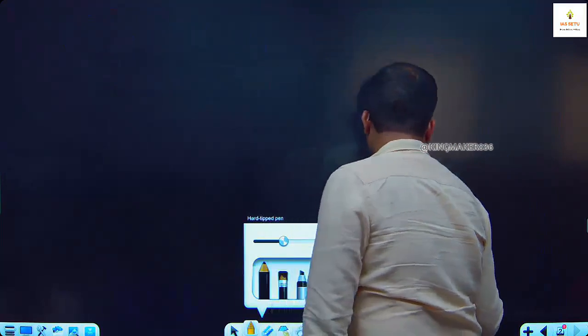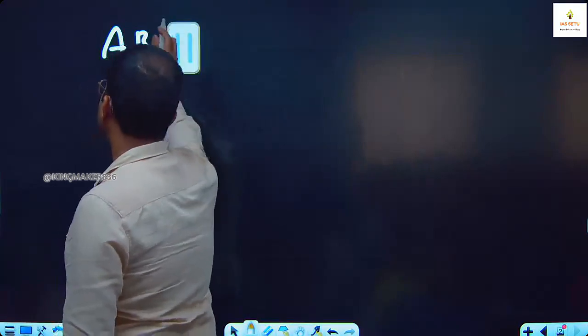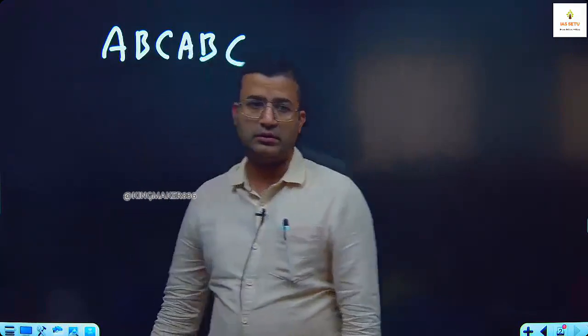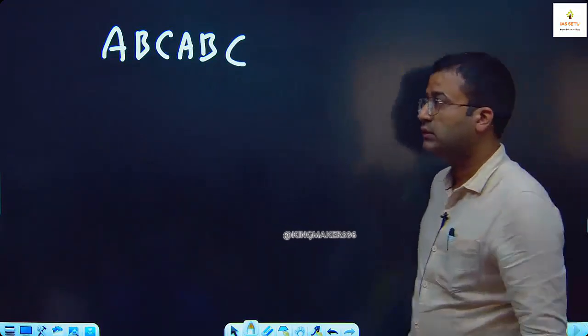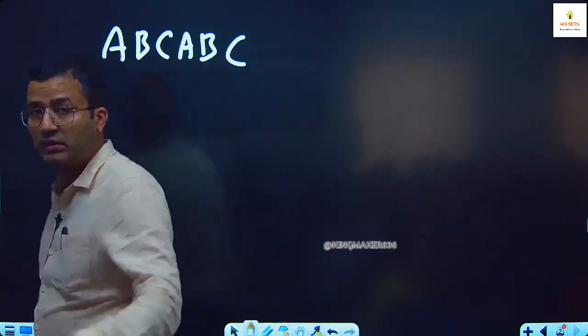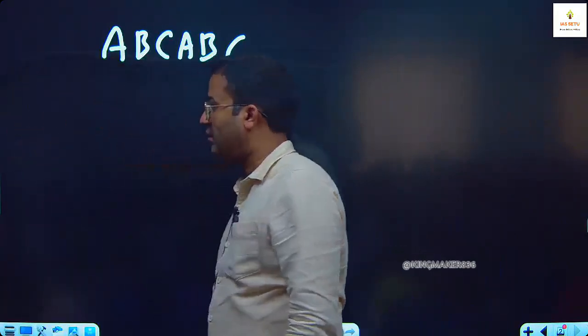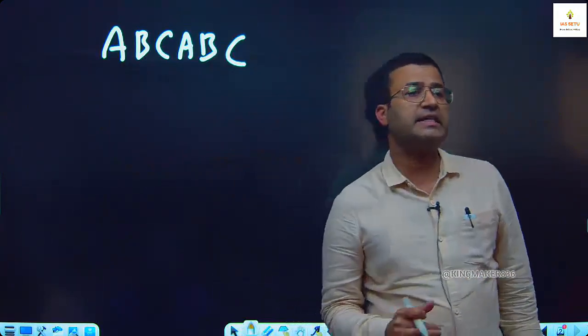See, if we have a 6-digit number in the form of ABC, ABC, write it down.